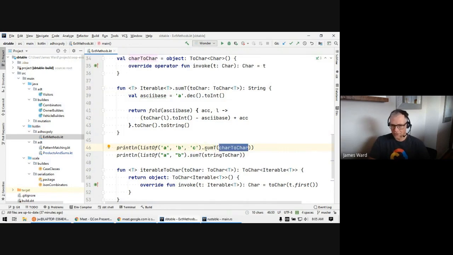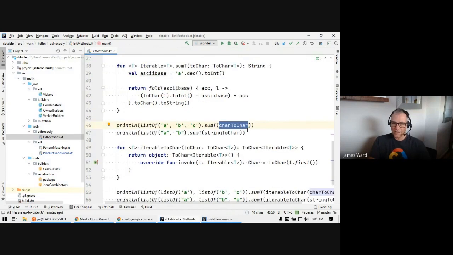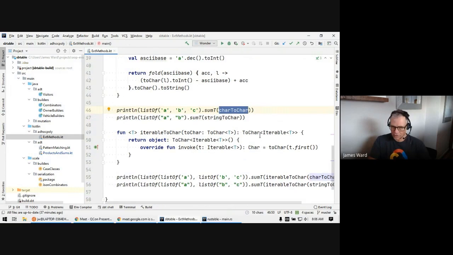So that's great that we can do these extension methods with generics. But things start to get a little bit weird here because we're having to pass into sumT the actual converter that we need.